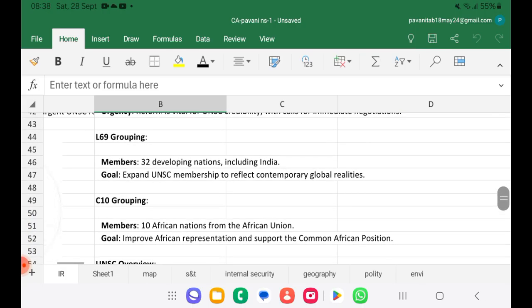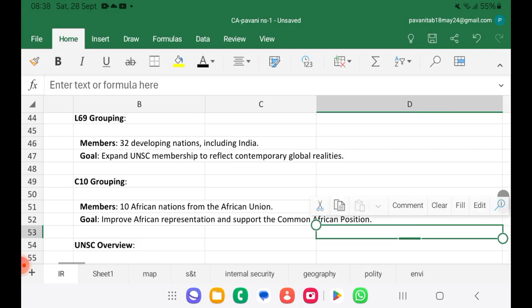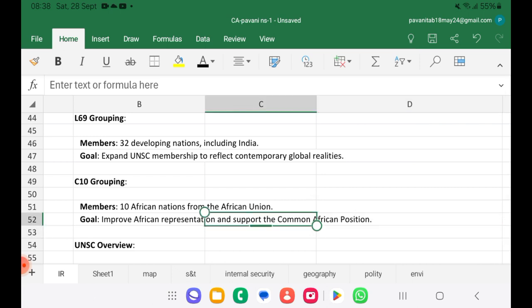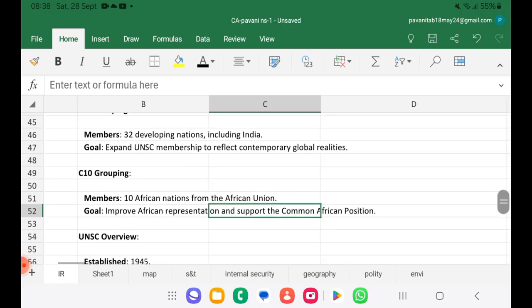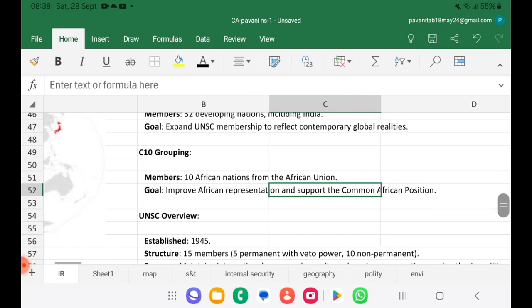I told you the L69 grouping is also supporting. There are 32 developing nations in that, including India. The goal is to expand UNSC membership to reflect contemporary global realities. And even the C10 grouping, 10 African nations from the African Union, wants to improve African representation so that there will be more transparency.